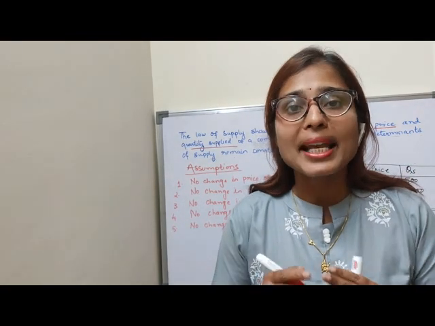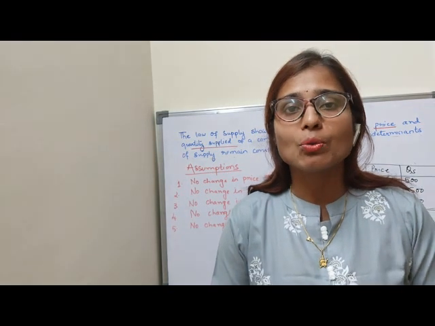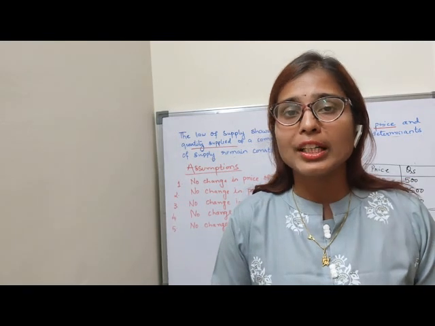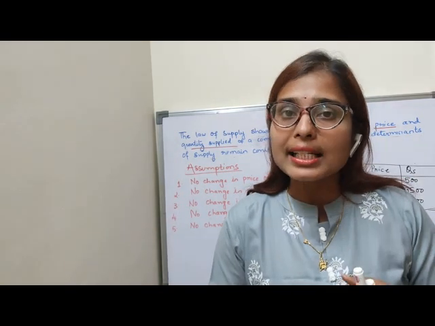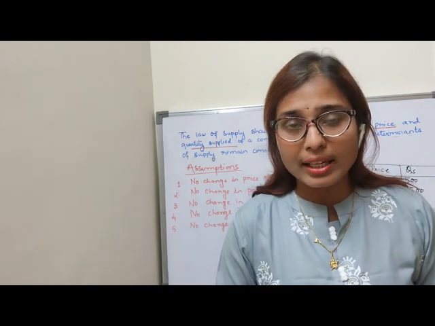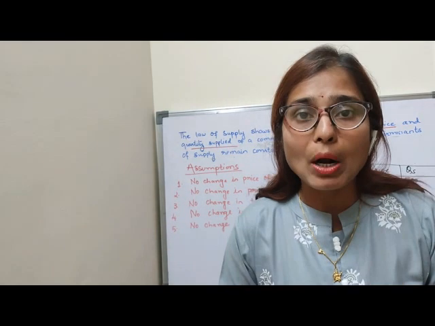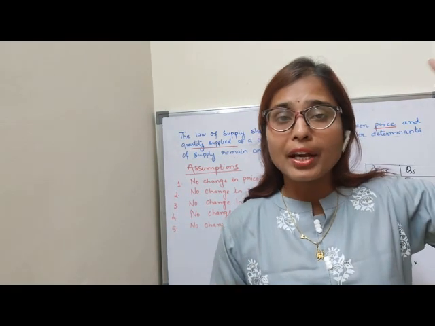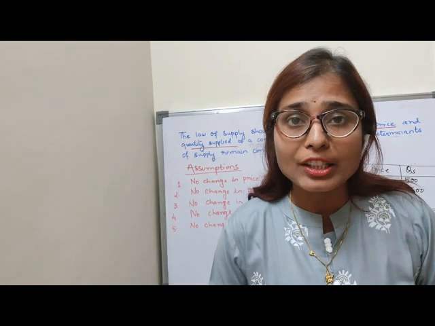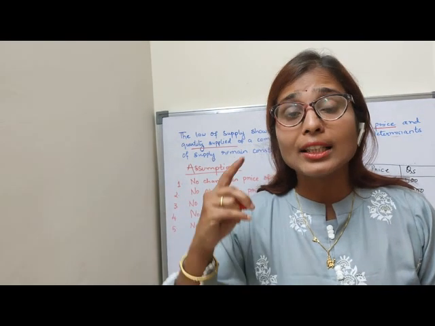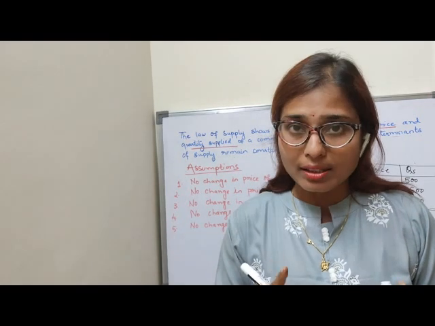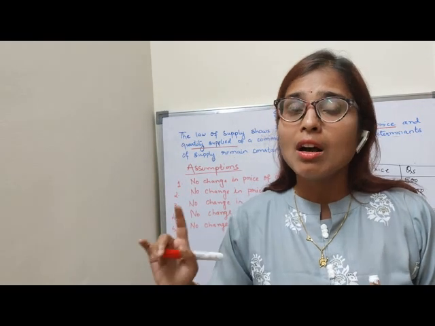So we will continue the same supply chapter and we will understand today the law of supply. Children, in the law of demand you have learned the inverse relationship between whom? Between the price and the quantity demanded of a commodity while other factors remain constant. Here in the law of supply you will learn about the positive relationship between the price and quantity supplied of a commodity. Other factors we will keep constant. That means there will be no change in the other factors.